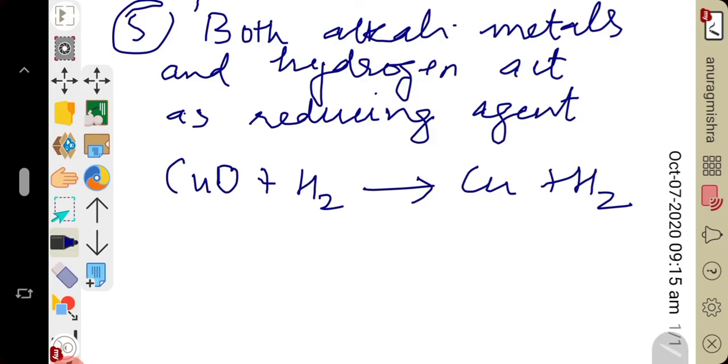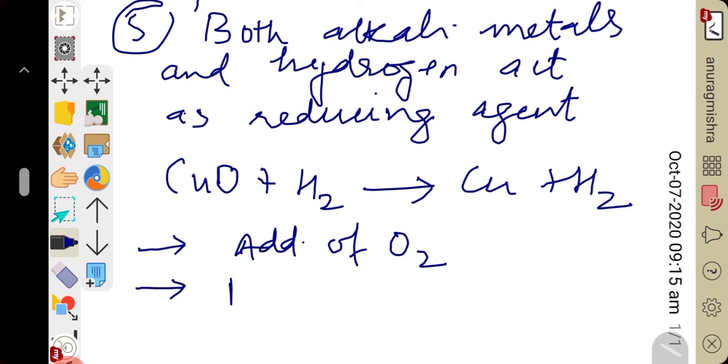Again, I am revising. First point I told you all: oxidation means addition of oxygen.